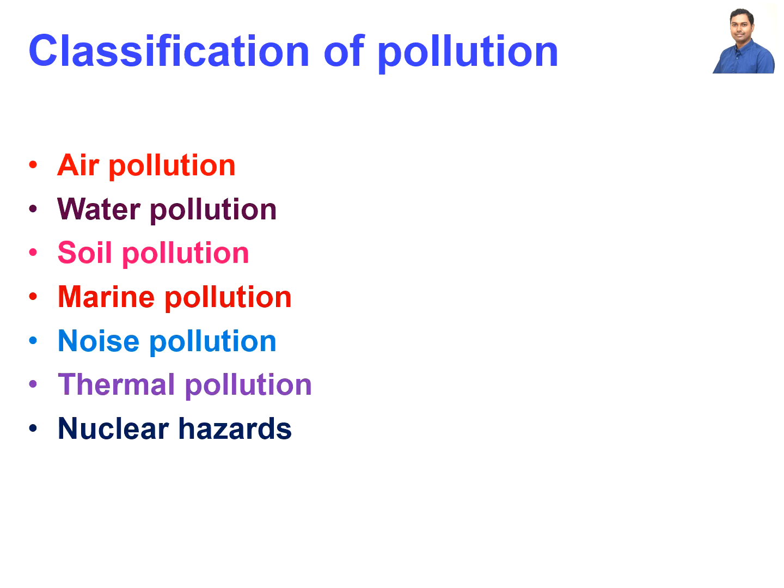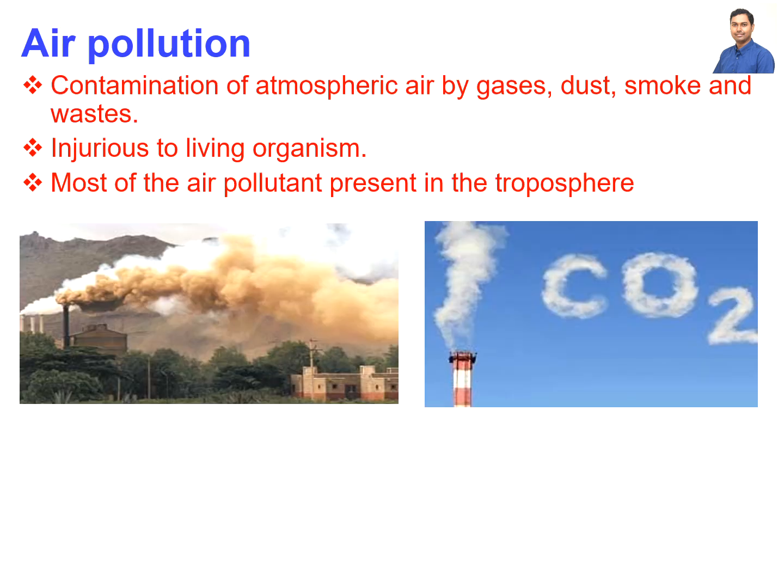Now, the different types of pollution are listed here, which we have already talked about in the previous slides, but here in detail. Some pollution is in the air, which is called air pollution. We can also have water pollution, soil pollution, marine pollution, noise pollution, thermal pollution, and nuclear pollution, or nuclear hazards. Here we will discuss each of them in detail.